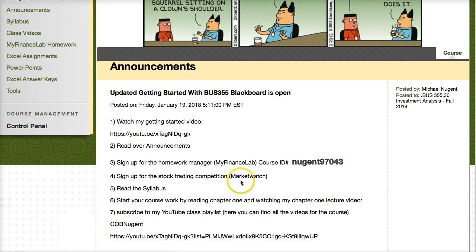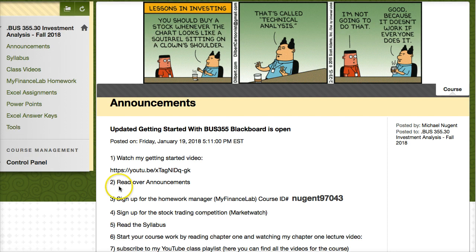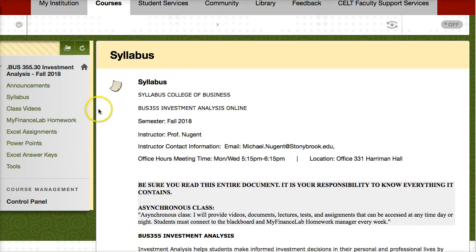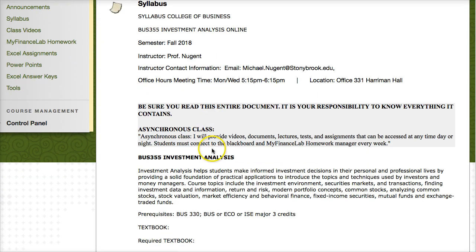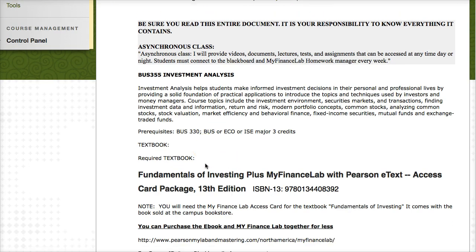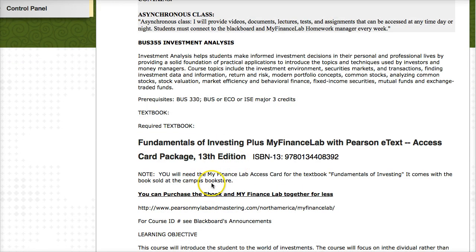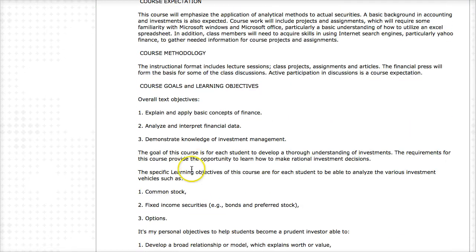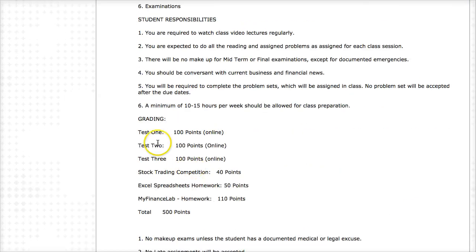Okay, so to recap, so far we've gone over the announcements, setting up the homework manager, signing up for the stock trading competition, and then next, number 5, you should read over the syllabus. So if you click on the syllabus, this will explain a good deal about the course description, the requirements, the textbook, which is also under announcements, the course methodology, the learning goals, the grading.